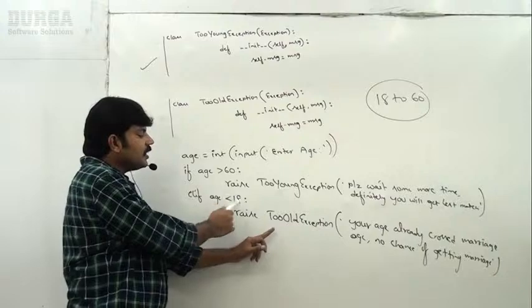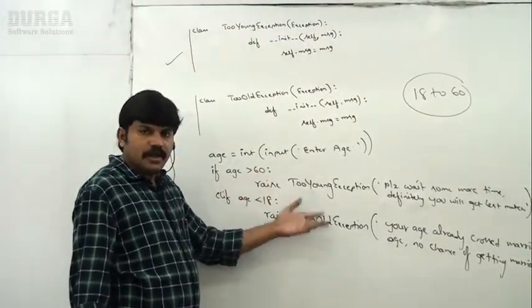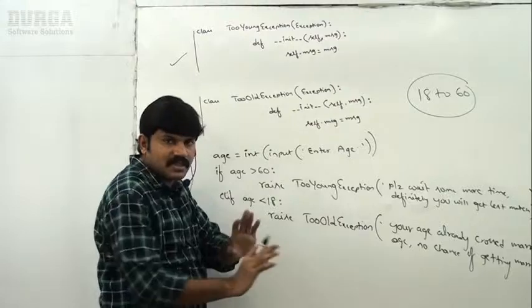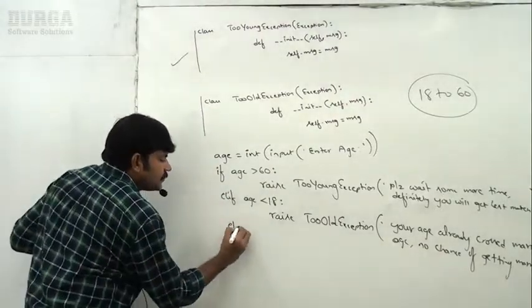Actually here, age less than 18 means too young exception, and age greater than 60 means too old exception. We have to take that, but I reversed it, sir, just for fun. Beyond that, nothing. Okay, next, else.